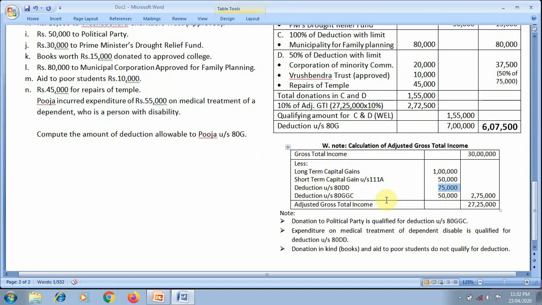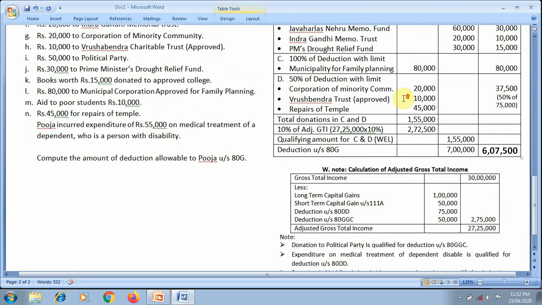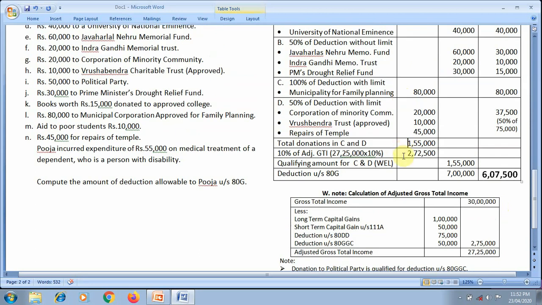Under section 80GGC, donation to a political party qualifies for deduction. So total 2,75,000, deduct that, adjusted gross total income is 7,25,000. So 10% of this adjusted gross total income is 2,72,500. Compare this 10% of adjusted gross total income with the total donation of category C and D. Whichever is lower is the qualifying amount for category C and D. So here the qualifying amount will be 1,55,000.